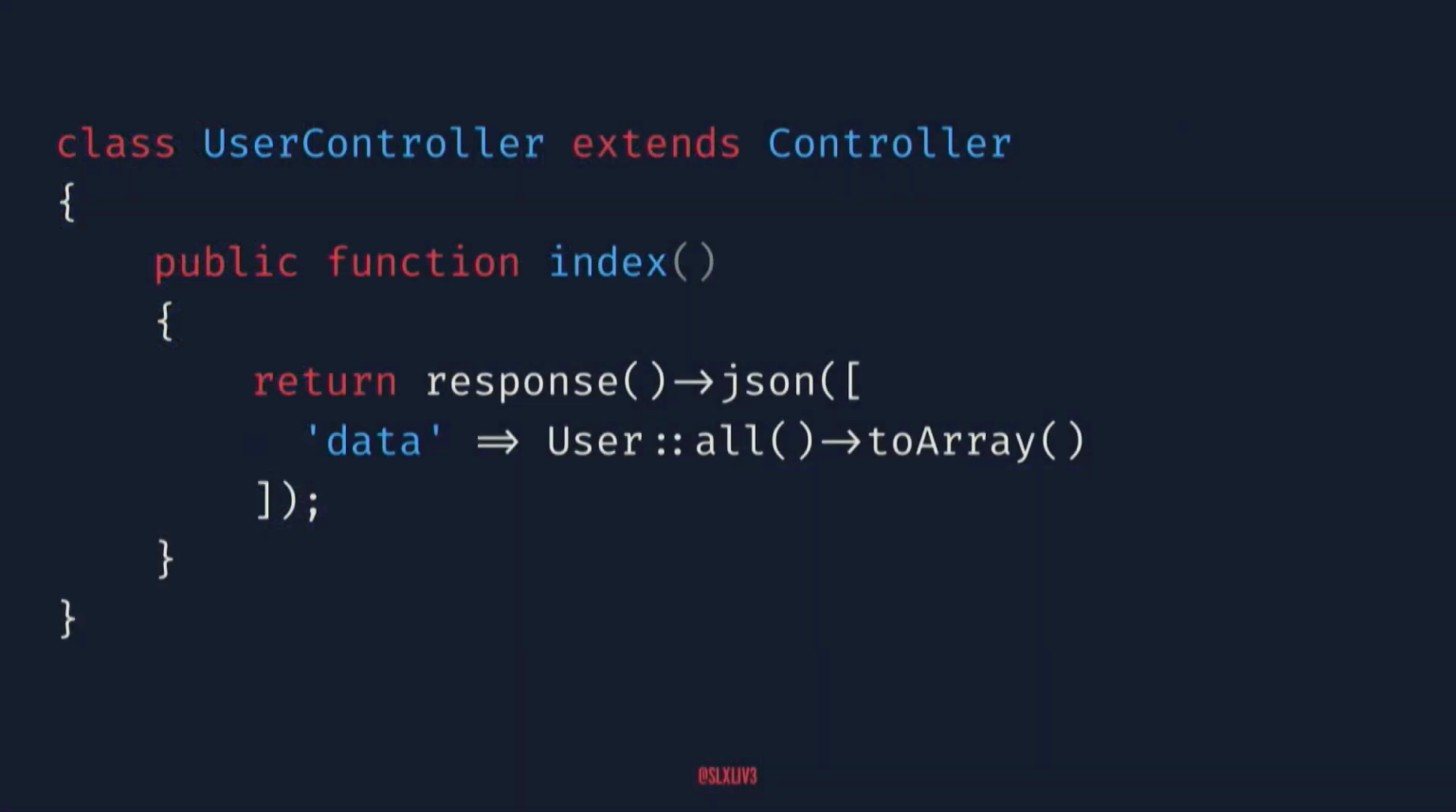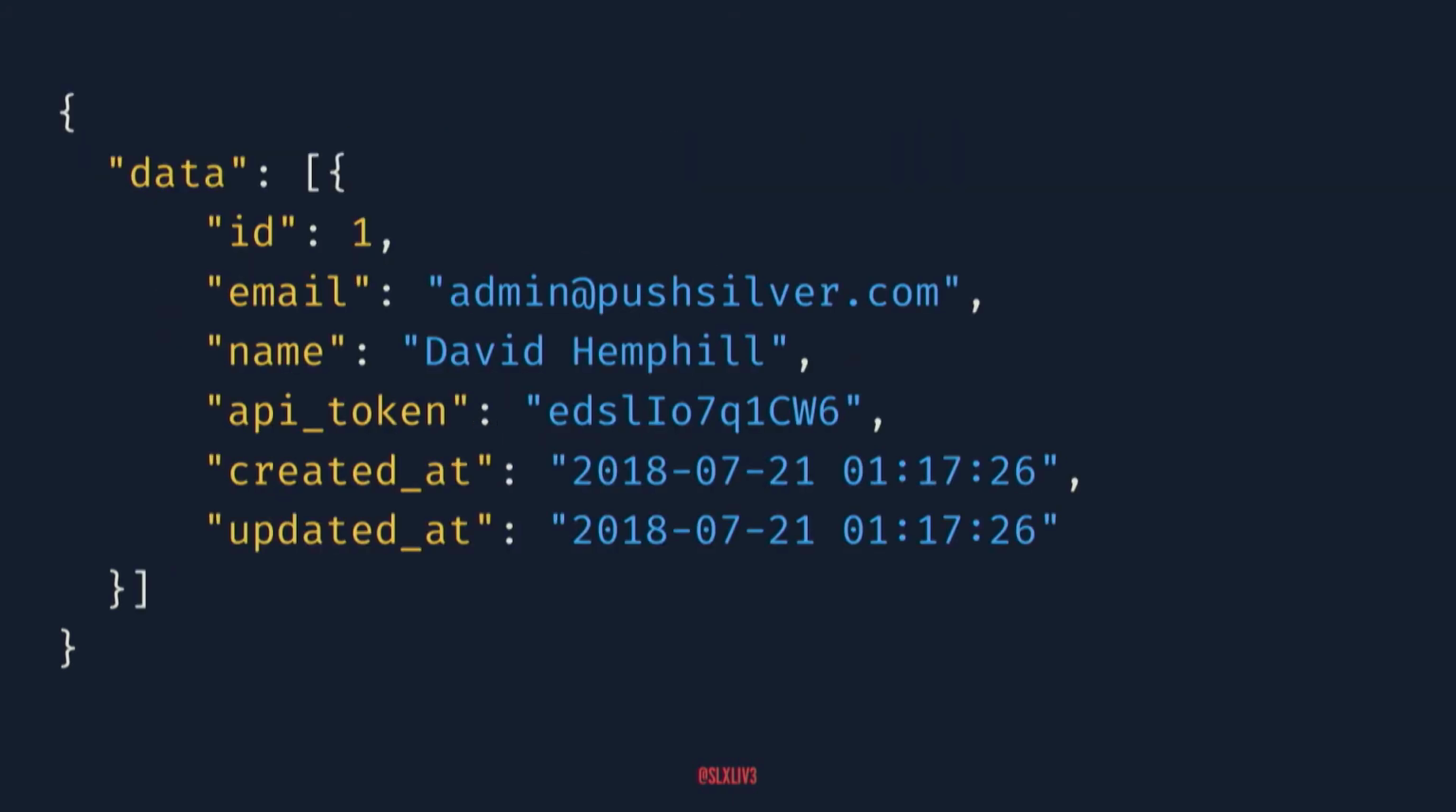So how could we maybe make that test pass? Just a super easy implementation. We've got a user index. We'll just grab them all and turn them to an array and give it a JSON response. And this is what it looks like. One-to-one representation with our model.